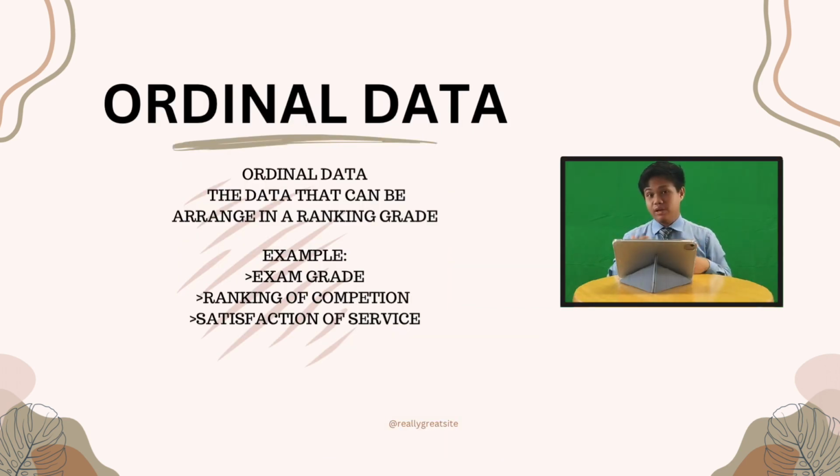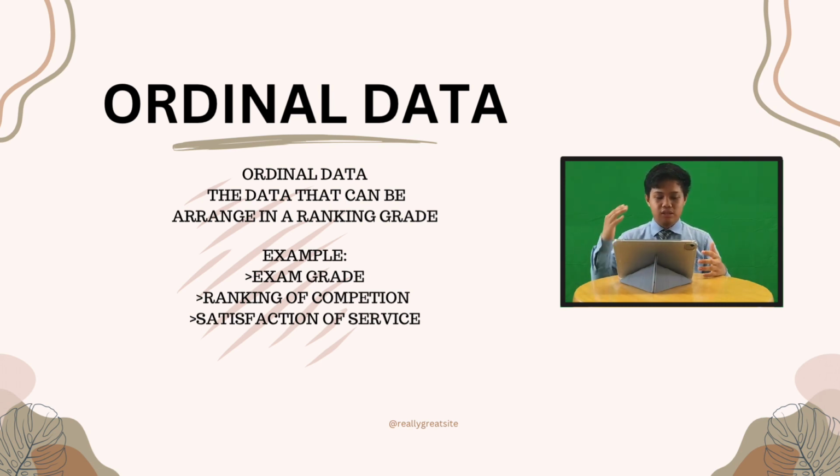So back to me. Thank you to Adam who explained about the discrete data. Next, we will go to one type of qualitative data, which is ordinal data. What is ordinal data?